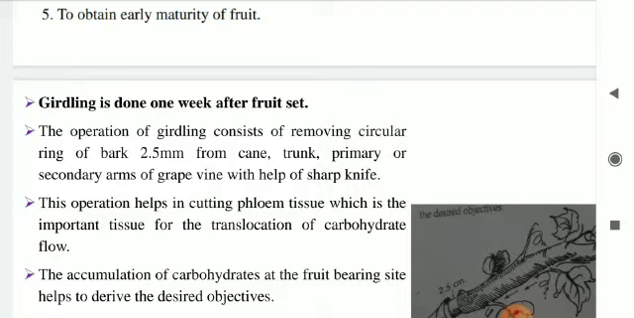Now, as the carbohydrates get accumulated at the fruit-bearing site due to the removal of the circular ring of the bark, it helps to derive the desired objectives. That means it helps to obtain, as we saw earlier in the objectives, better development of berries and fruits, increased size and TSS of berries, and also early maturity of the fruits. To derive these desired objectives, the phloem tissue is cut by removing a circular ring of bark of 2.5 millimeter width.